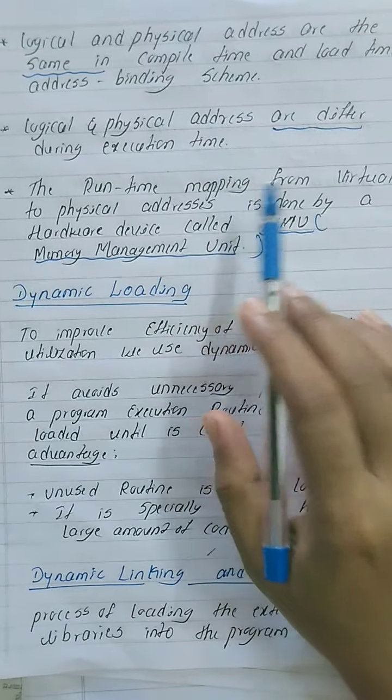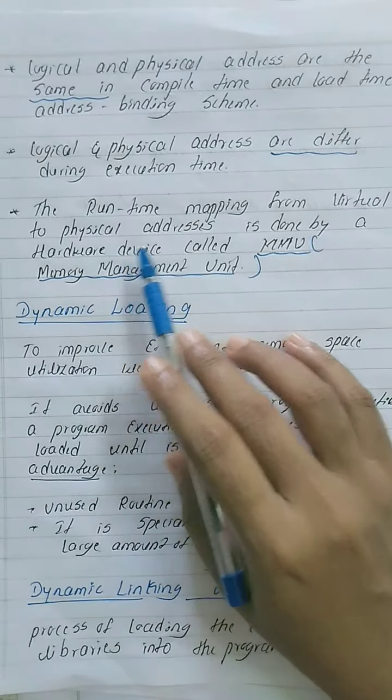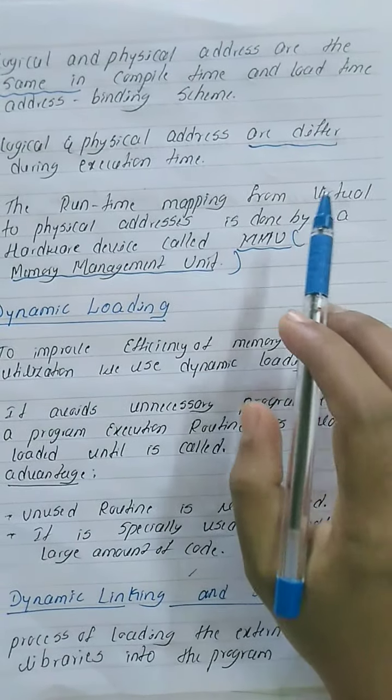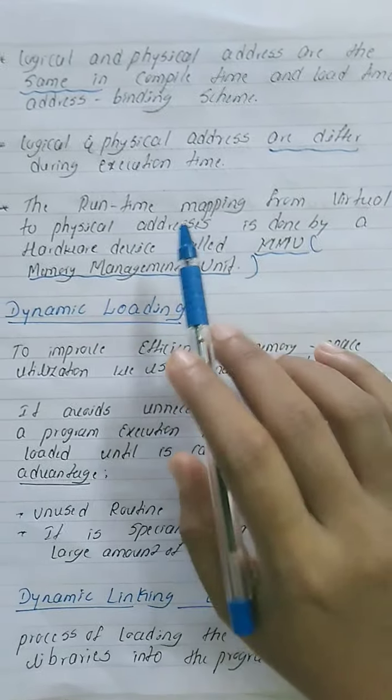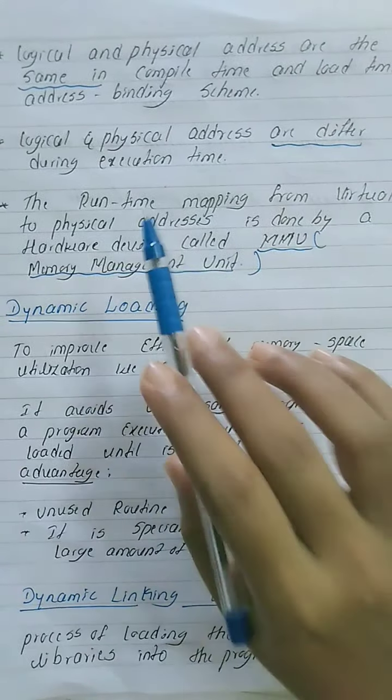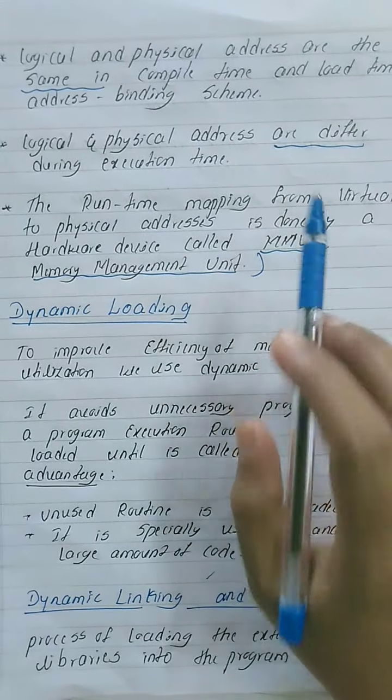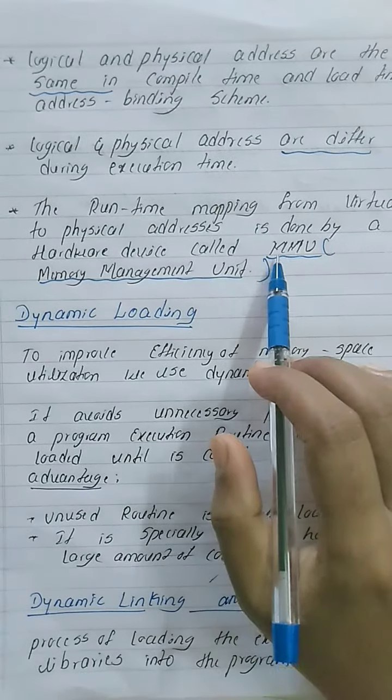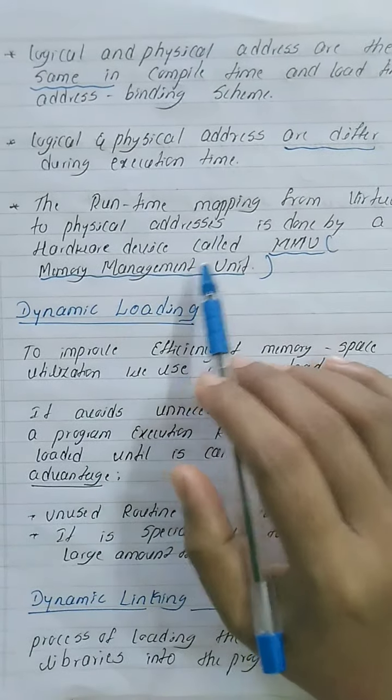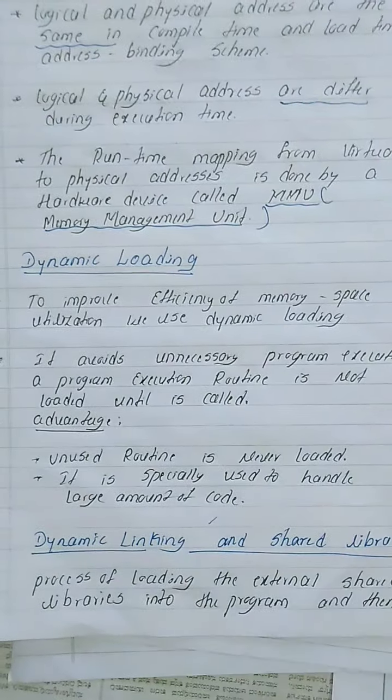During runtime, mapping from virtual to physical address. Virtual means what? Logical address. That is another name. We are going to map from virtual to physical address. It is done by using one hardware. The hardware name is MMU, Memory Management Unit. It is a memory management unit.